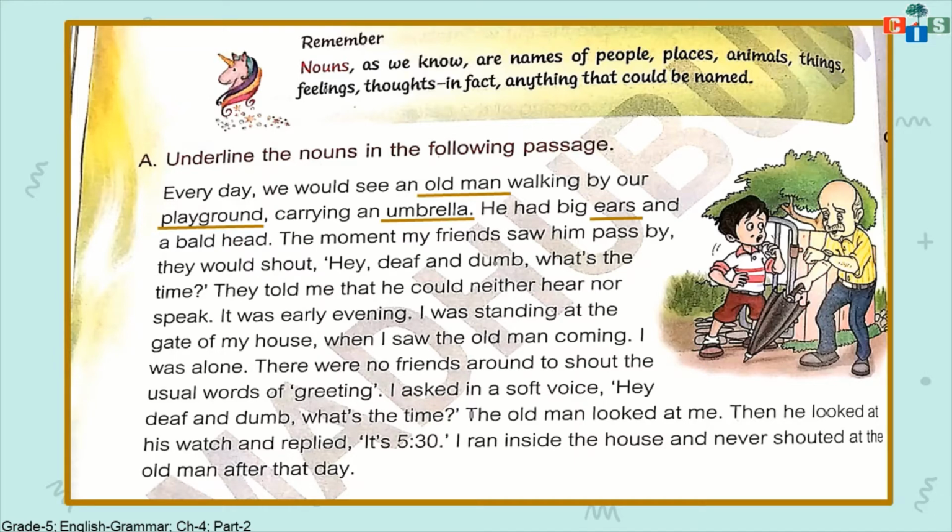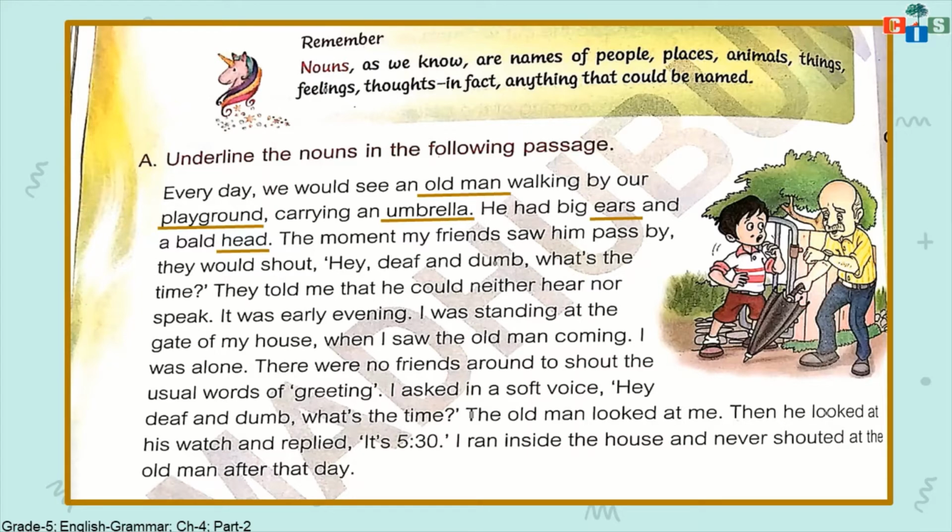He had big ears and a bald head. Which kind of ears? Big ears. So big is an adjective here and ears is the name of a body organ. That's why ears is a noun. And a bald head, so head will also be considered a noun.